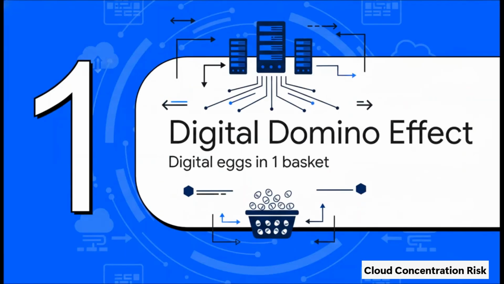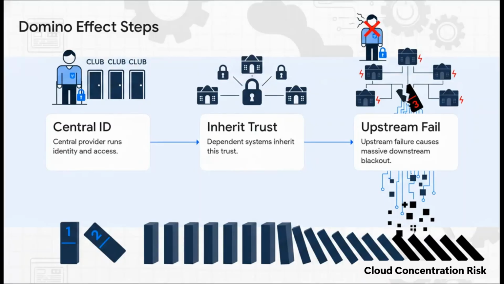Section 1. The digital domino effect. Putting our digital eggs in one basket. So think about how this builds. We've got something called hyperscaler cloud concentration. It sounds complicated, but it's really just a digital domino effect.